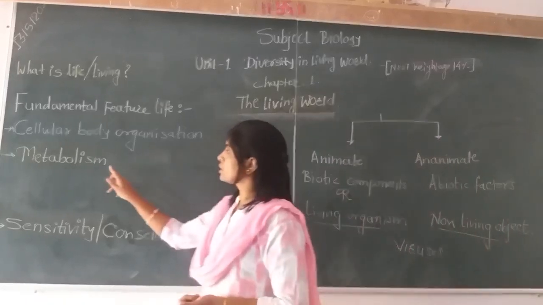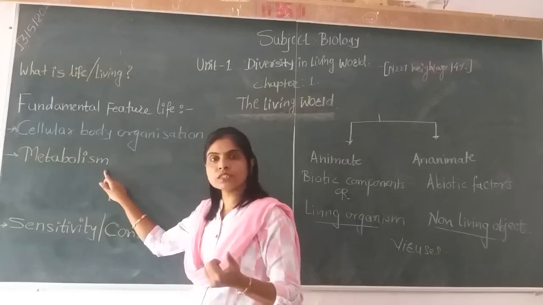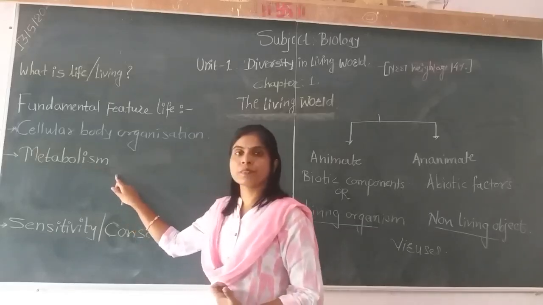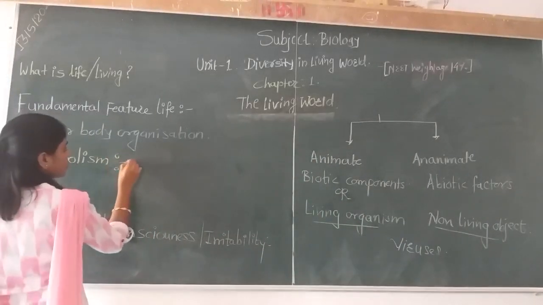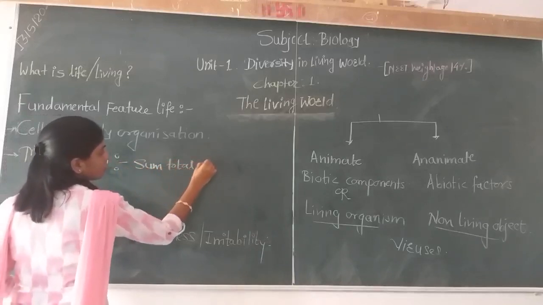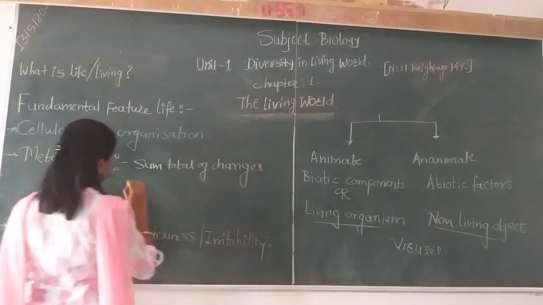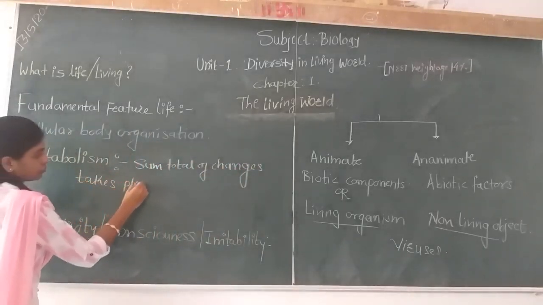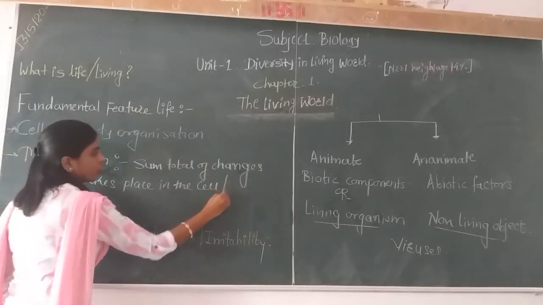The second property or fundamental feature of life, which helps to distinguish the livings from non-living objects, is metabolism. What is metabolism? Metabolism means the sum total of changes or chemical reactions that take place in the cell or the body.